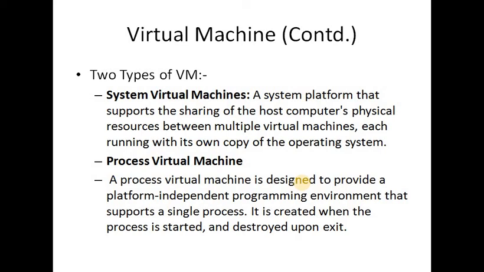Second is the process virtual machine. A process virtual machine is designed to provide a platform independent programming environment that supports a single process. It is created when the process is started and destroyed upon exit. So virtual machines can be of two types: system virtual machine, which has a total dependency between the systems, and process virtual machine, which is a fully independent process. So we can establish our processes one to one.